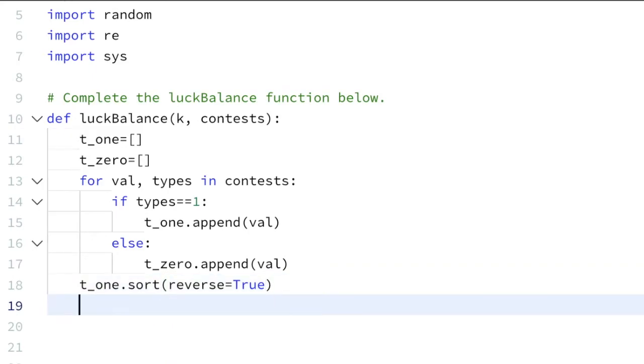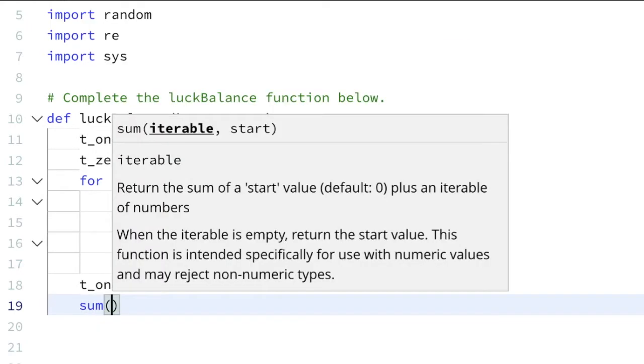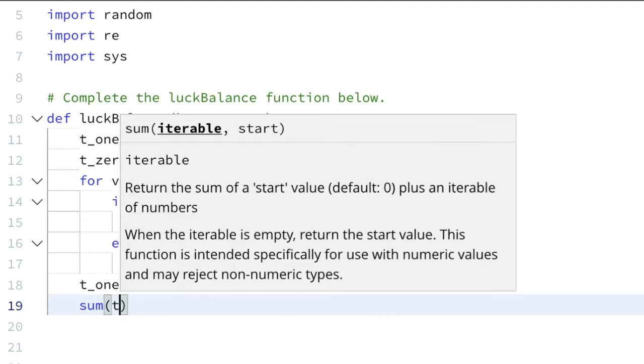Now what we have to do here, we have to calculate the total sum of t of 1.